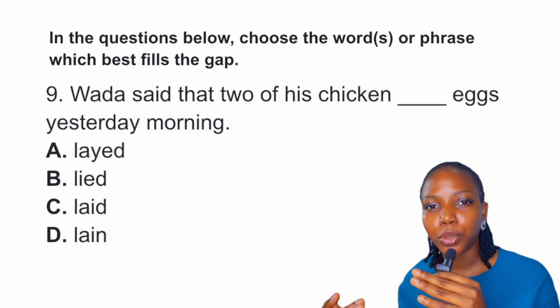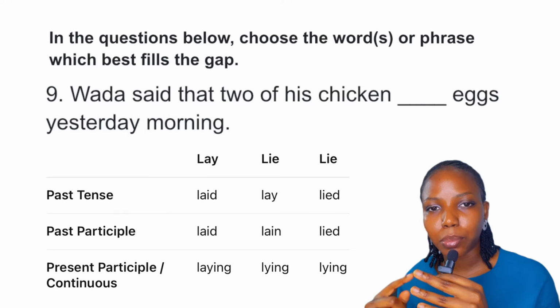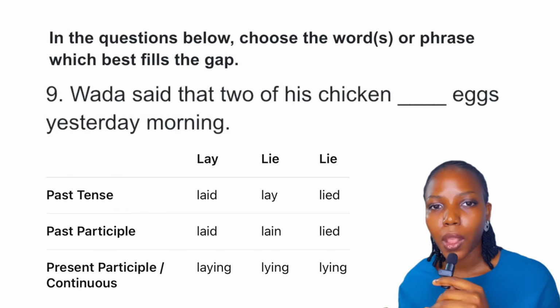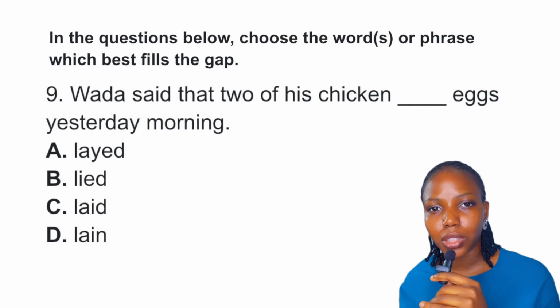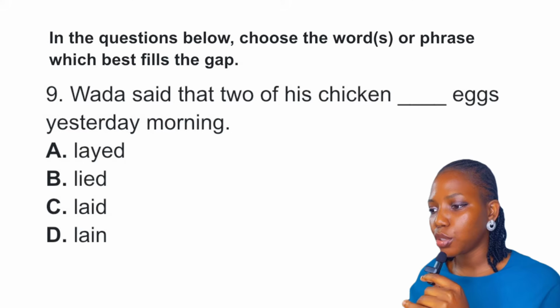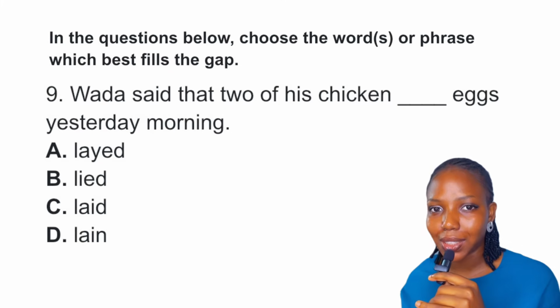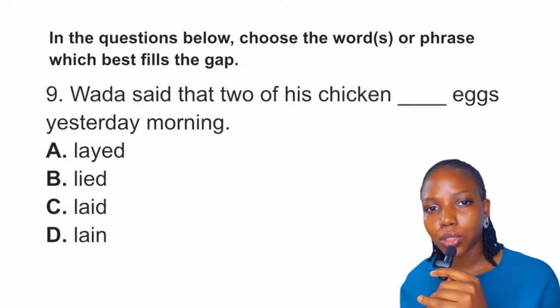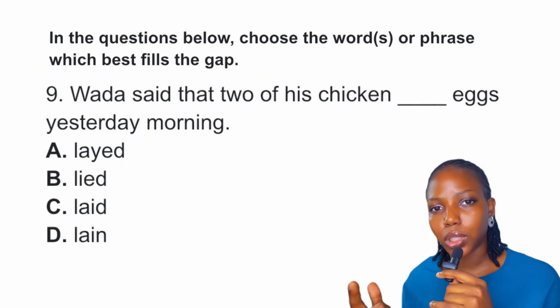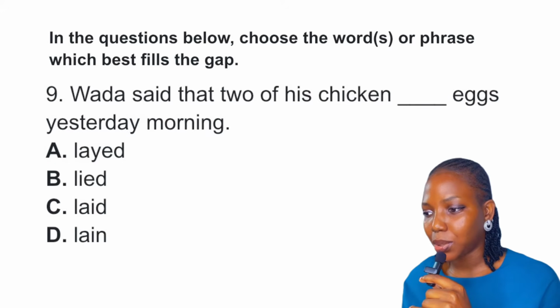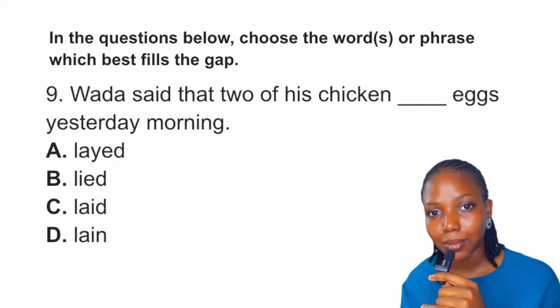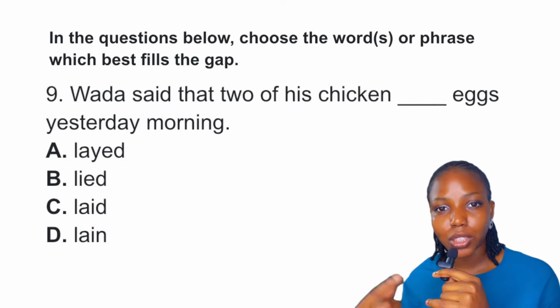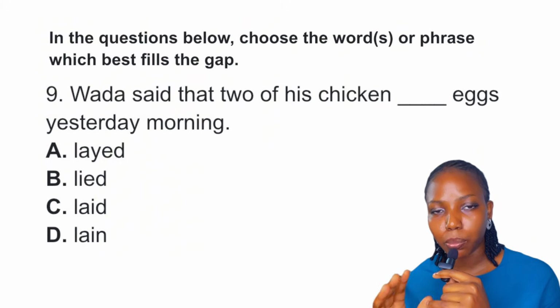Now, here's a chart to help you understand the past tense, the past participle, and the present continuous form. Now that we've established this, let's go back to the question and figure out the word we need as regards meaning. So we can see chicken, we can see eggs. So we are looking for a word that means to put down, and that is lay. Now we'll go back to the question and figure out the tense we need. According to the context, we see "said," so we know that we need past tense, not present tense, not past participle, because there is no have, had, or has, and not even present continuous. What we need is the past tense.